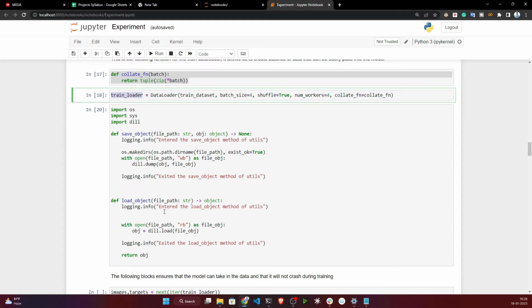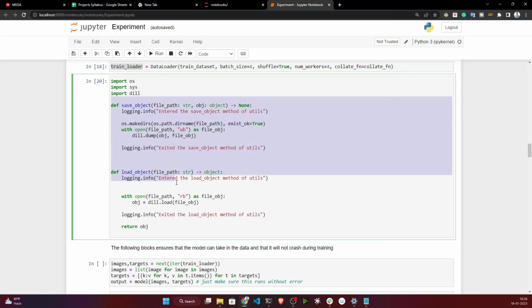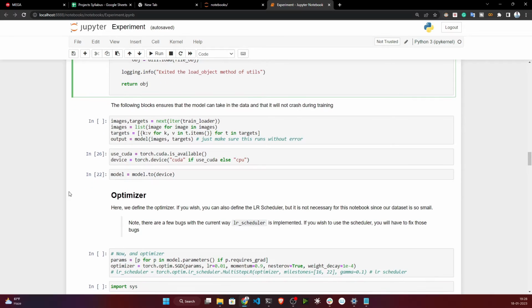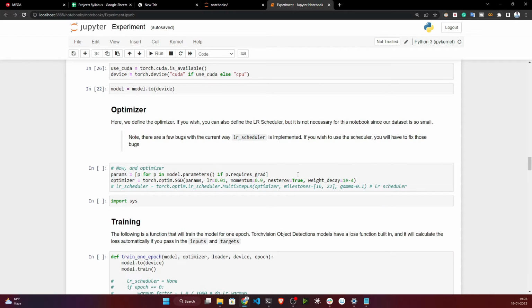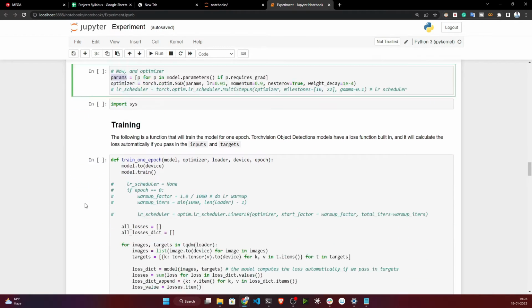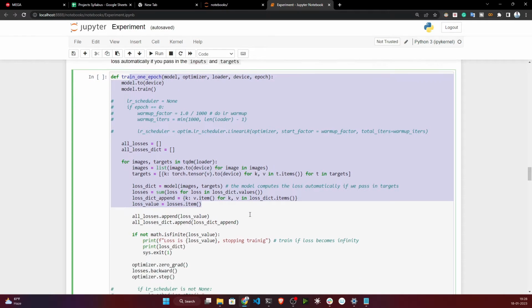Now there is a DataLoader class, I think you know, inside PyTorch. We are initializing the DataLoader class, and these are some utility functions we have created, like save objects and load objects. After training your model, you need to save your model also, so you can use these utility functions. Then once it is done, I am preparing my optimizers and my parameters.